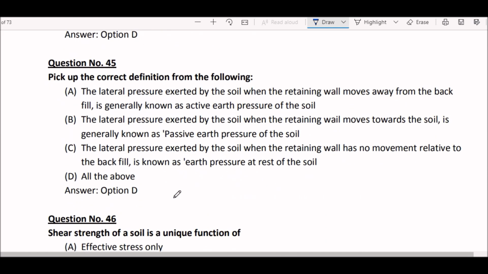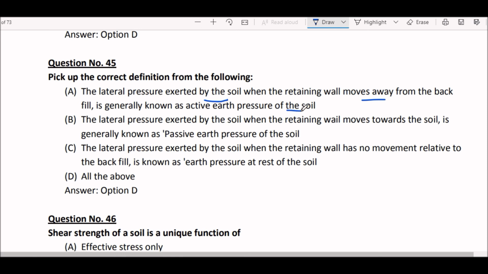Next question. Pick up the correct definition from the following. Option A, the lateral pressure exerted by the soil when the retaining wall moves away from the backfill is generally known as active earth pressure of the soil.